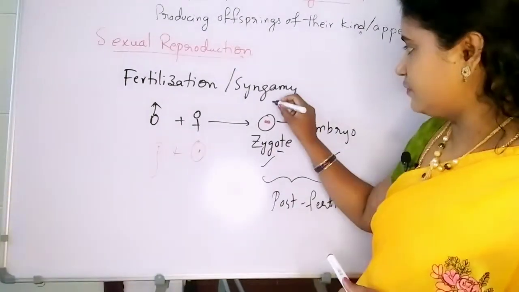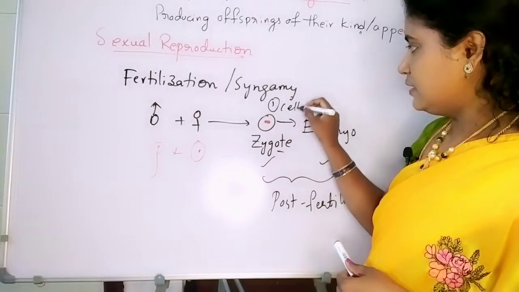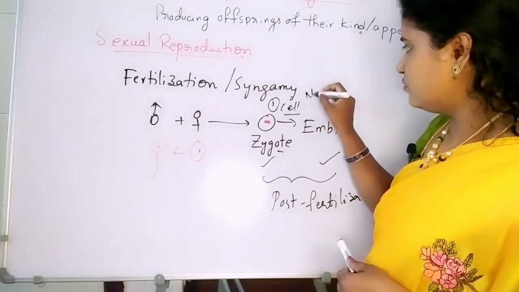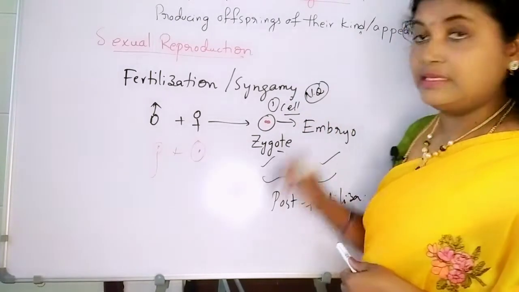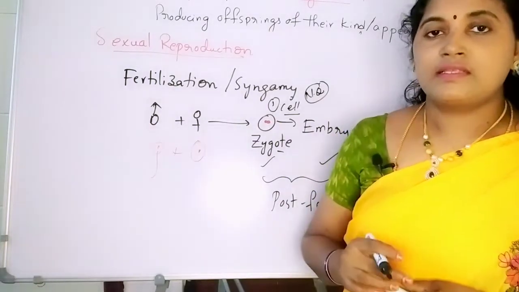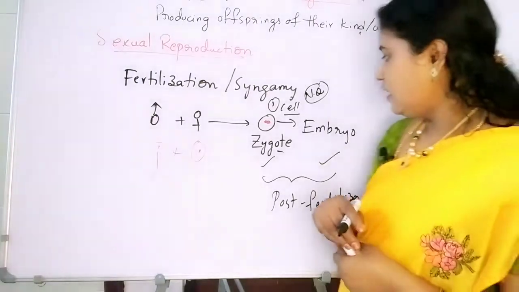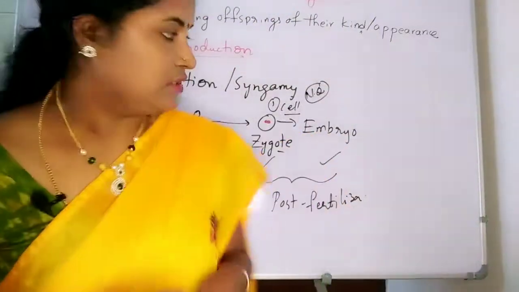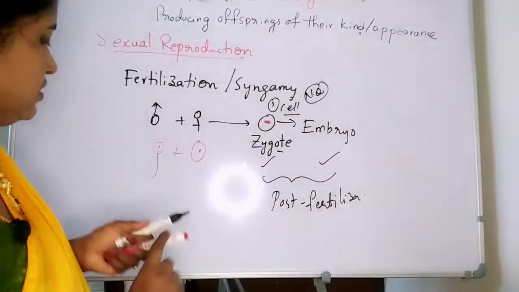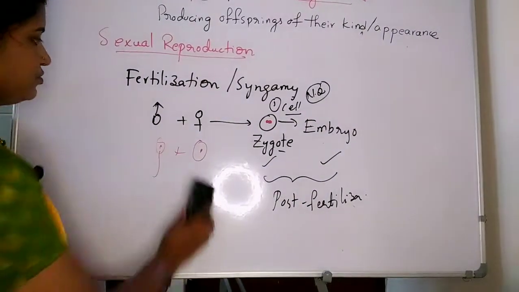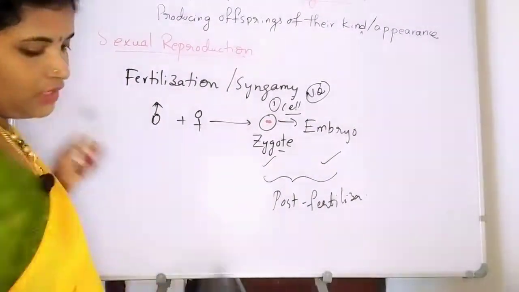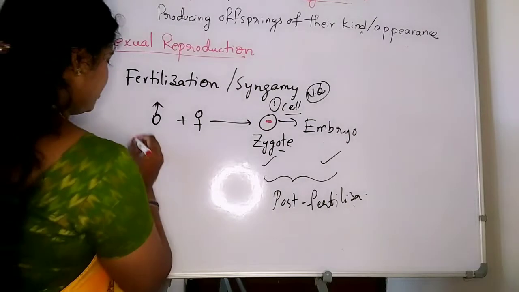So it is a single cell. This also comes in NEET questions. The zygote is a single cell, but it contains a diploid nucleus. It contains a diploid nucleus. After the zygote formation comes embryogenesis.